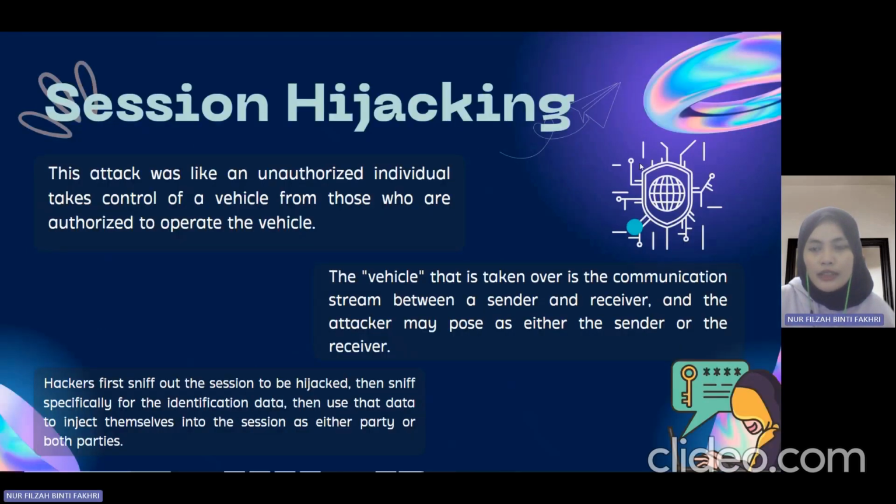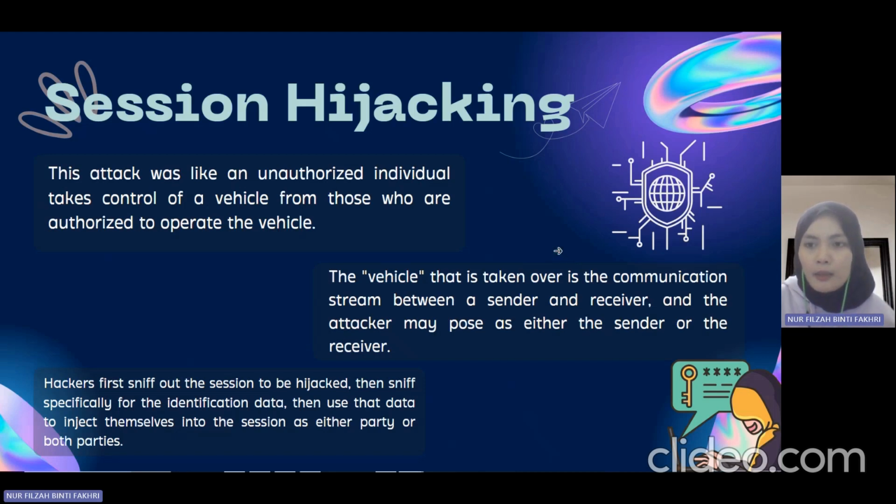The next one I will explain is session hijacking, which is one of the modification attacks. But this one is a bit different. This attack is like an unauthorized individual taking control of a vehicle from those who are authorized to operate the vehicle. The vehicle that is taken over is the communication stream between a sender and a receiver.